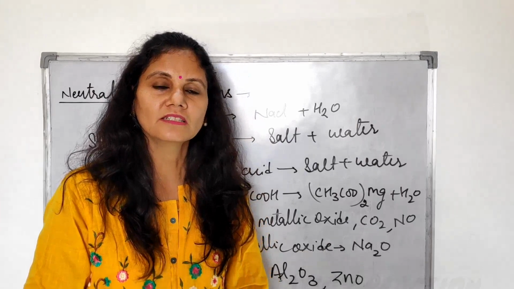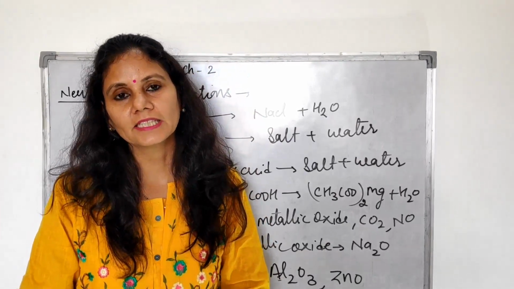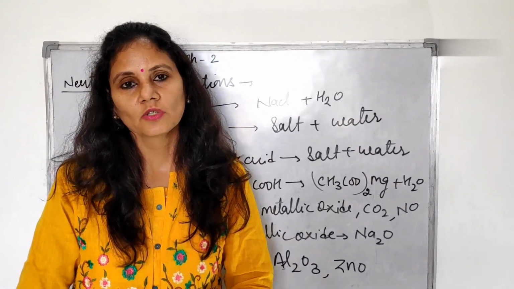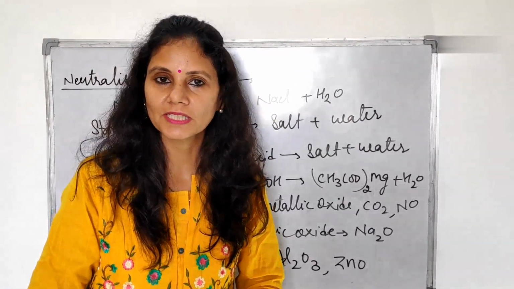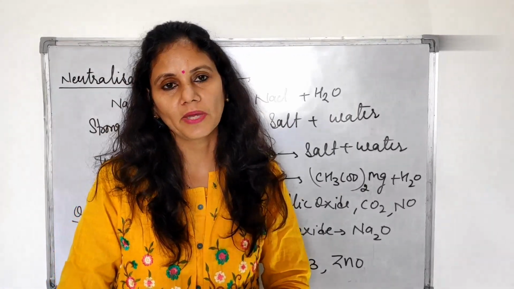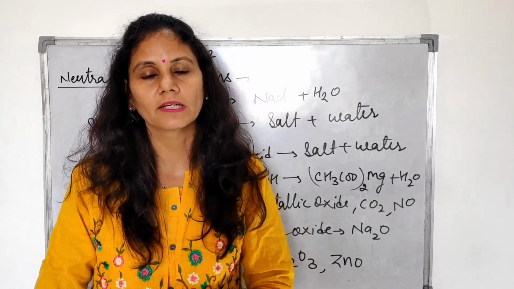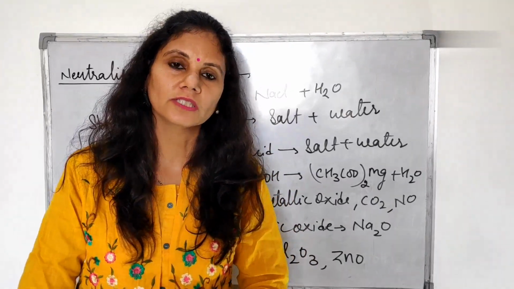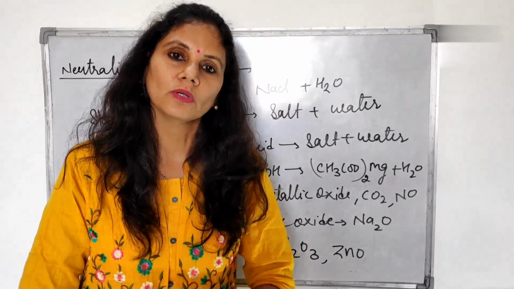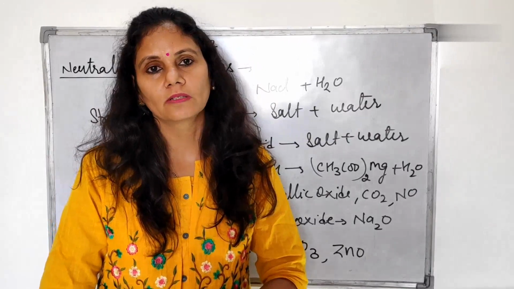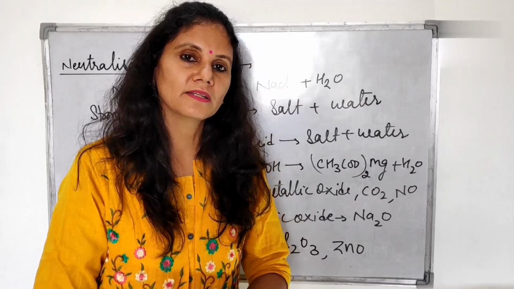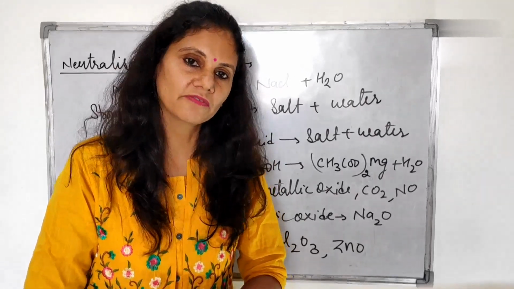So what is neutralization? Neutral means when acid and base neutralize, nullify each other's effect. So what is the effect? Acids are giving us H plus ions and bases are giving us OH minus ions. So H plus and OH minus ions both are going to form water. And if there are metals and non-metals in them, both are going to mix and make the salt. An ionic salt is going to be formed there. So neutralization means when acid and bases are mixing and they are nullifying their effect.